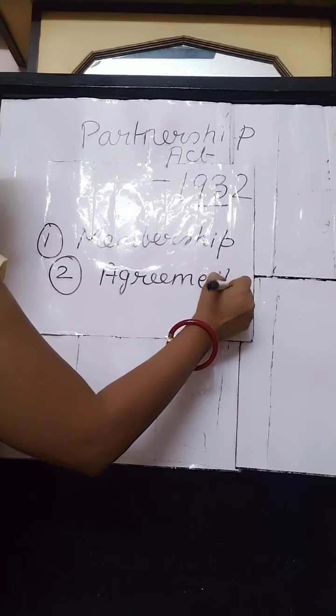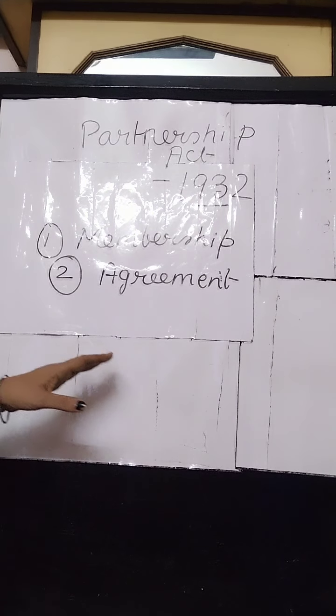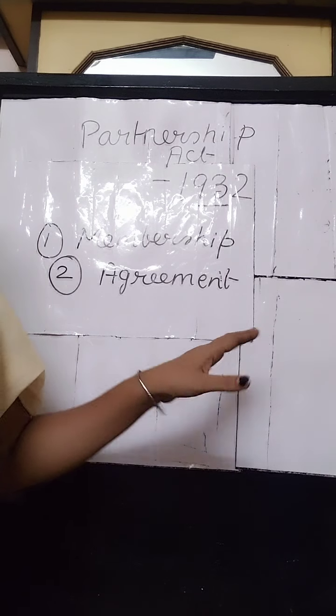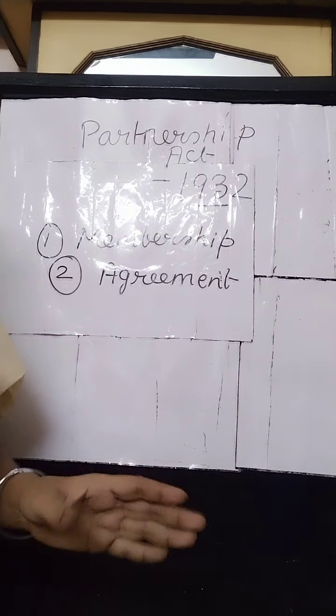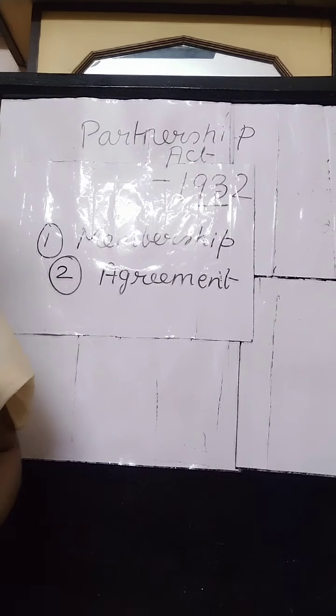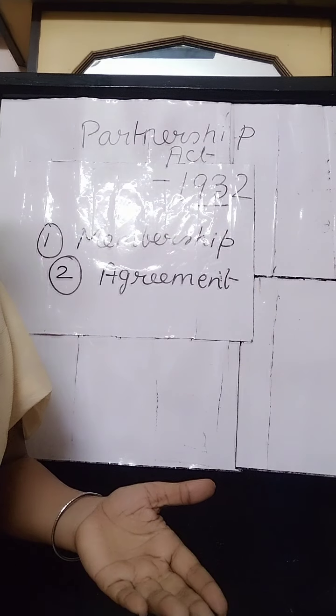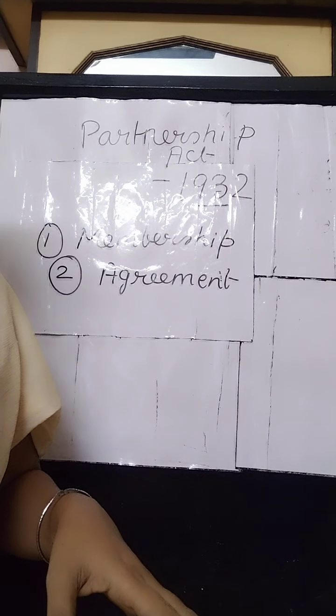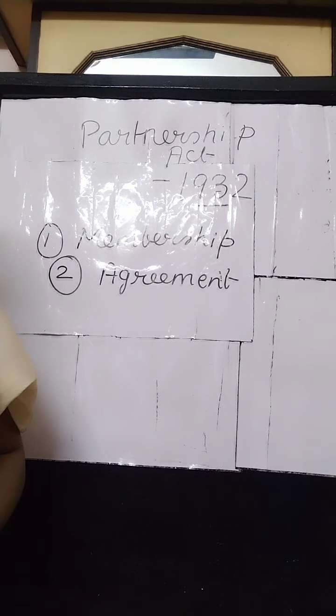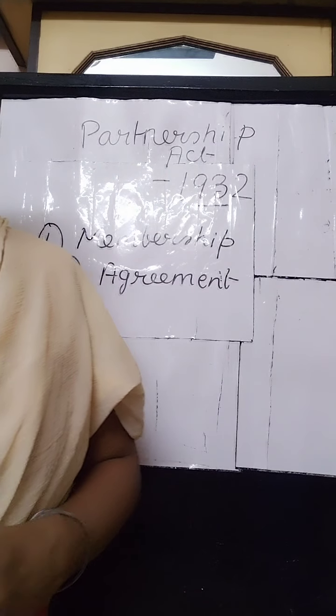Now talking about the next feature, that is agreement. First is membership, which I have discussed right now. Number 2 is about the agreement. I have told you that this partnership business is fully based on an agreement, a contractual relationship. An agreement means there must be an agreement between the partners to form a partnership. If a proprietor gives a share in profit to his employee, it will not be called a partnership unless there is an agreement of partnership between the two.